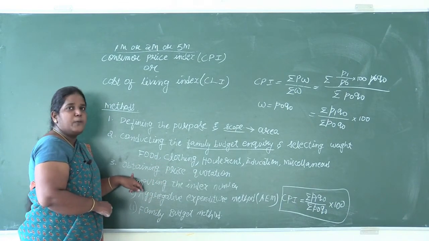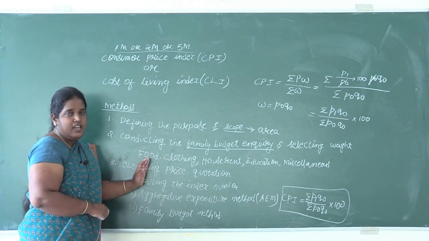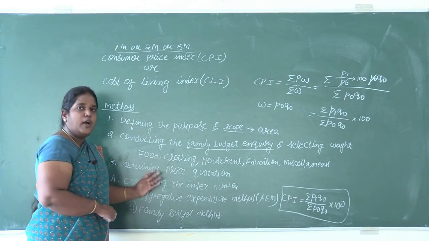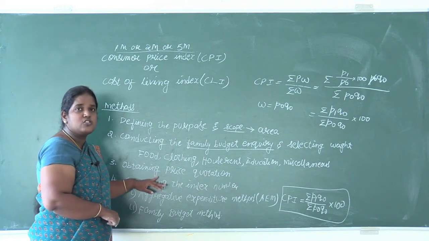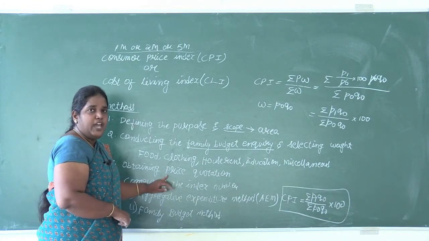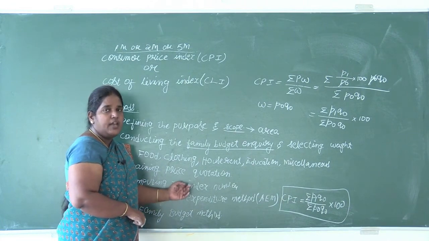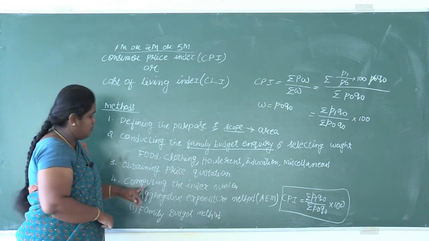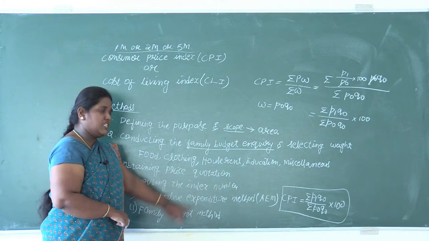The next one is obtaining price quotation. The prices of items we have selected, that is known under this step, and each price will be different from one place to another place, from one shop to another shop, and from one consumer to another consumer. So because of that, we have to take the price quotation from different places and average it, and then it should be taken while constructing the consumer price index. And the last step under this is computing the index number.